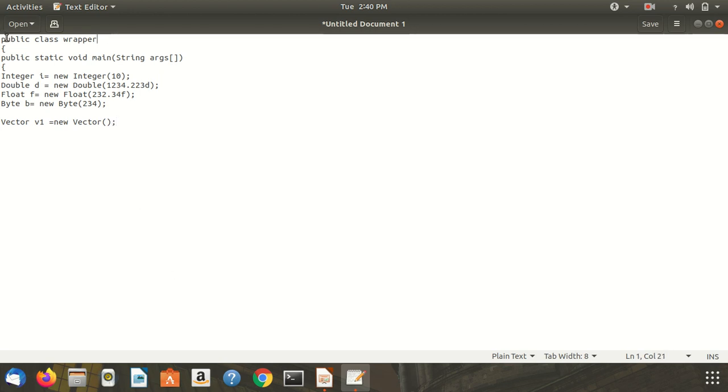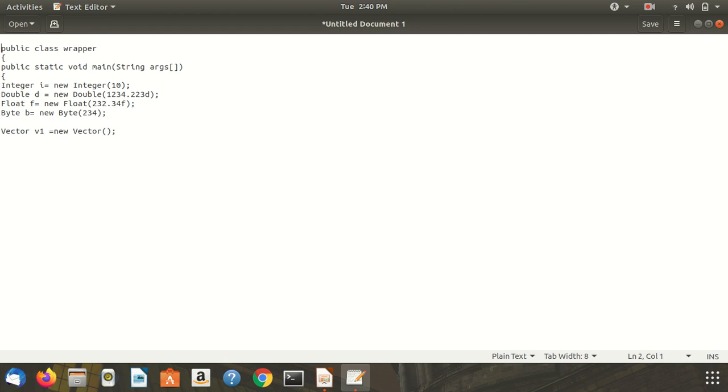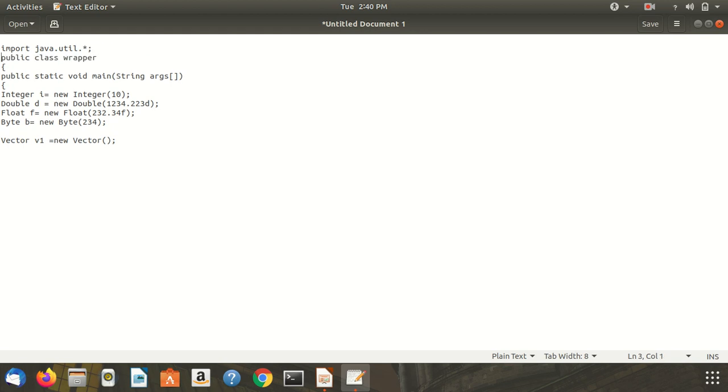We need here the import statement, import java.util.*, and here we add the elements into the vector: v1.add method, and then add i. Means here we require the object types to add the values to the vector.